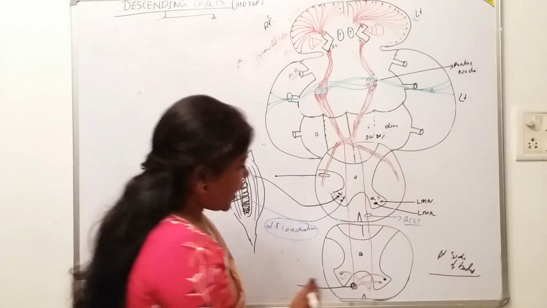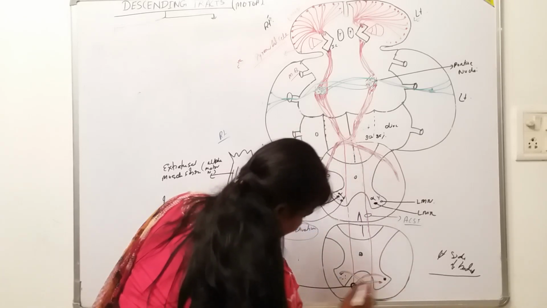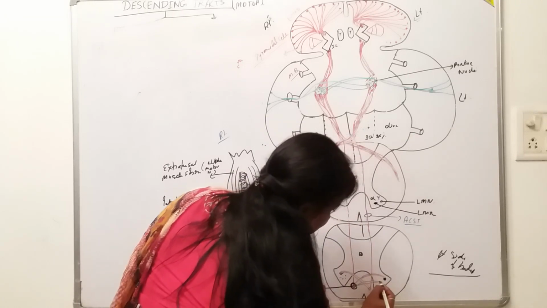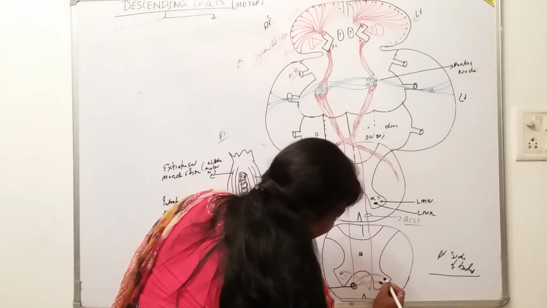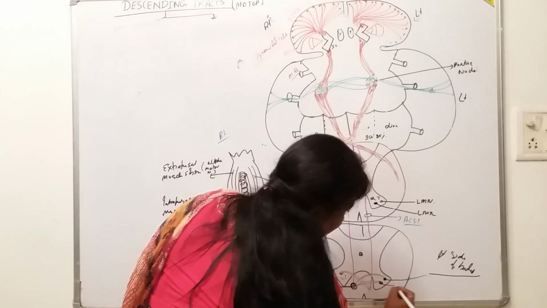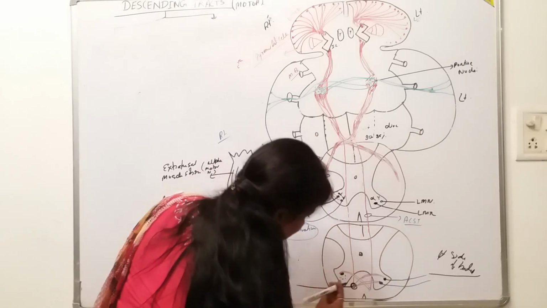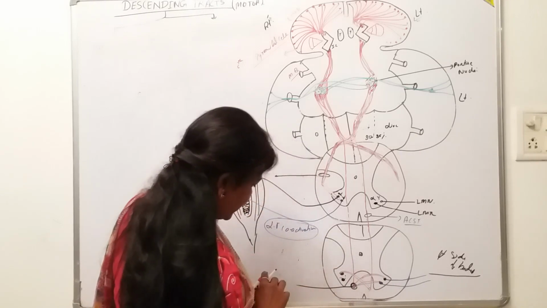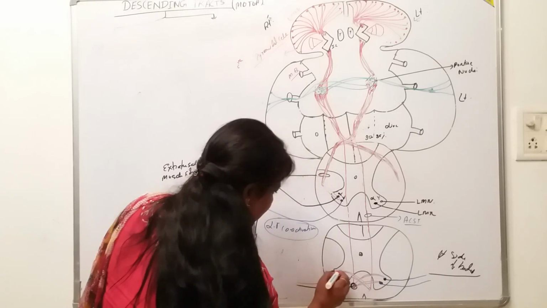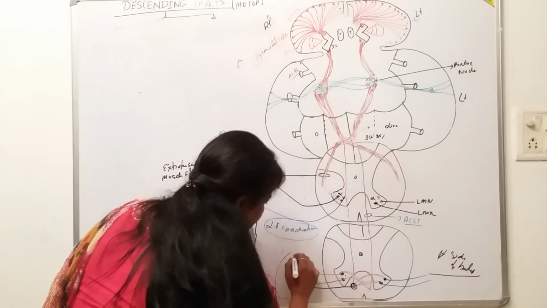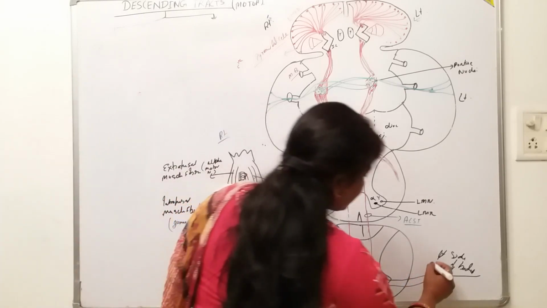It is like that. So again it will also meet the same alpha and gamma motor neurons for its activation of the skeletal muscles. It will relay here, and the axons coming from this alpha as well as the gamma motor neuron, what will they do? Again they will supply the skeletal muscles like this, on both sides.